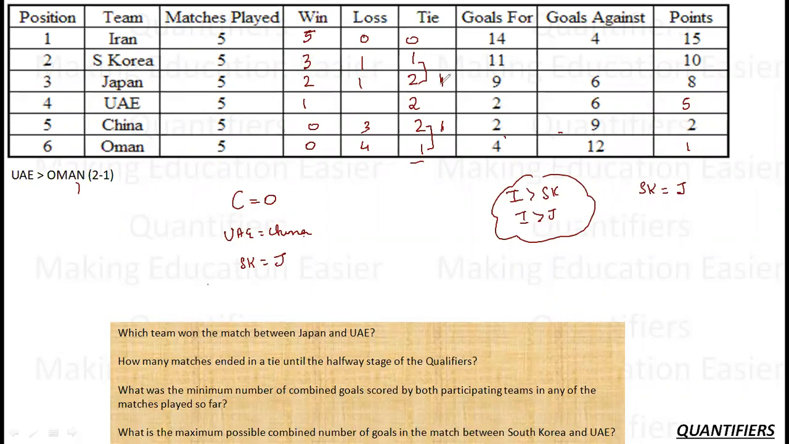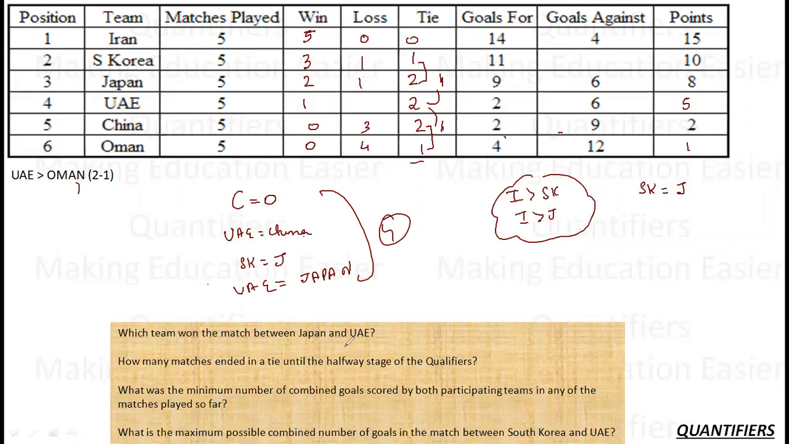So 1 draw for Japan, 1 draw for China. Now it is not possible that South Korea and China was a draw. Why? Because in that case, UAE will not have any team to make a draw with. So the only possibility I can see now is UAE played a draw against Japan also, because UAE and China was already a draw. So UAE and Japan are also a draw. So all in all, how many draws are there? All in all, 4 draws are there.